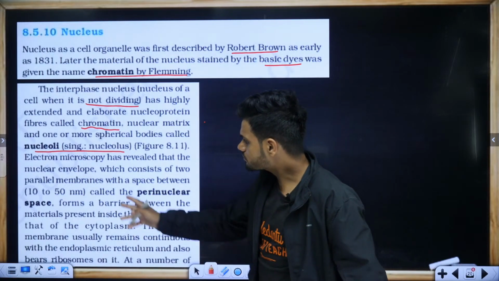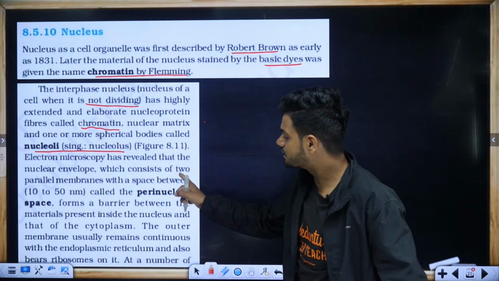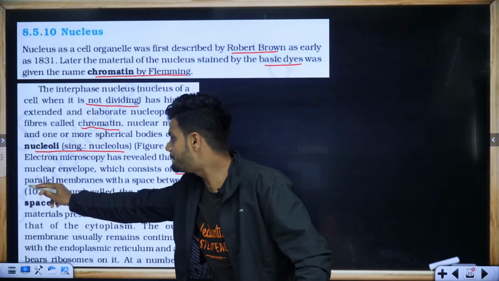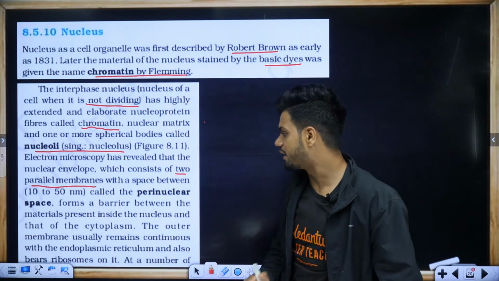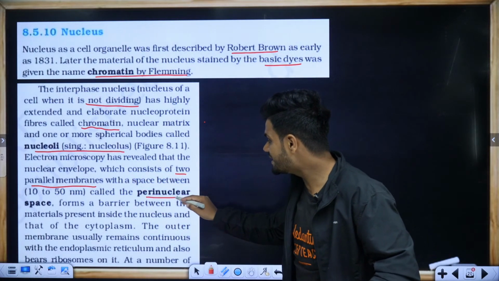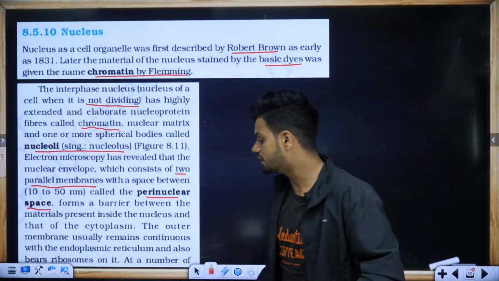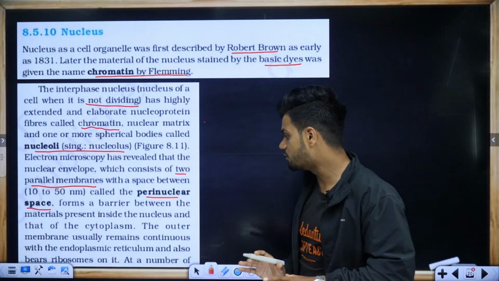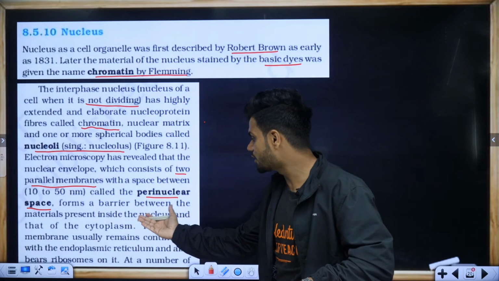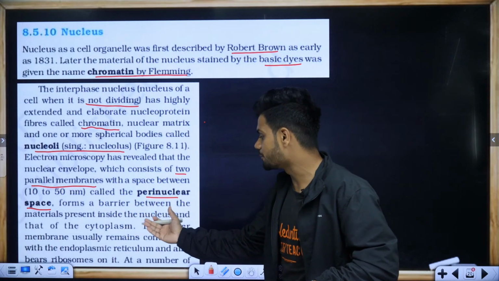Electron microscopy has revealed that the nuclear envelope consists of two parallel membranes, so double membrane, with a space between, called the perinuclear space. Perinuclear space forms a barrier between the materials present on the inside of the nucleus and that of the cytoplasm.